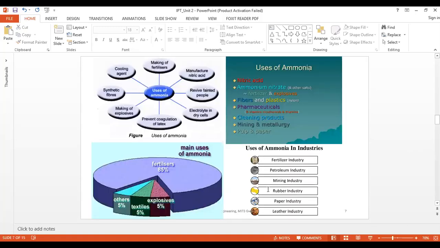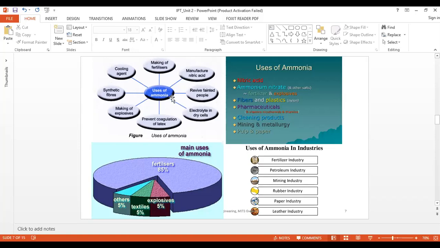Now, usage of ammonia. There are a number of uses of ammonia, and you are all familiar. Here you can see making of fertilizer, manufacturing of nitric acid, reviving fainted people. Something I'm not familiar about this one.